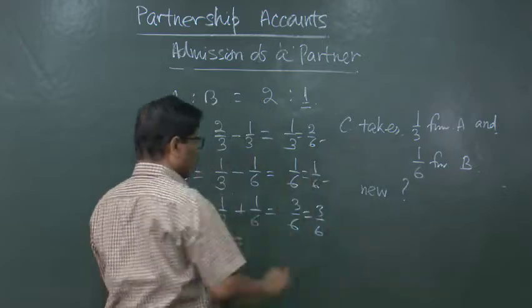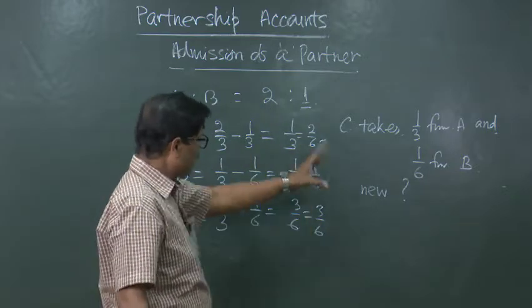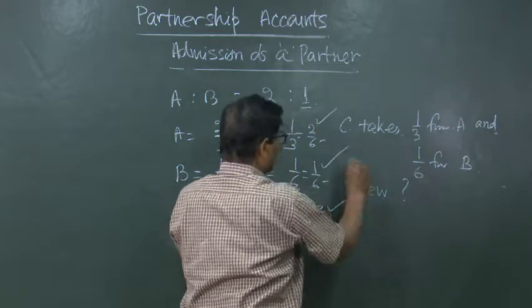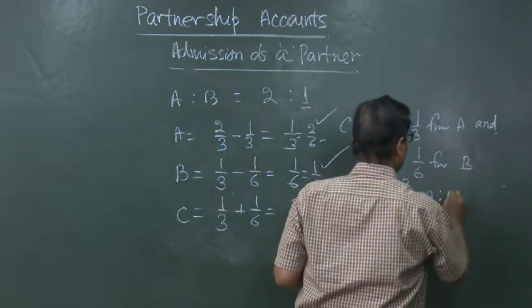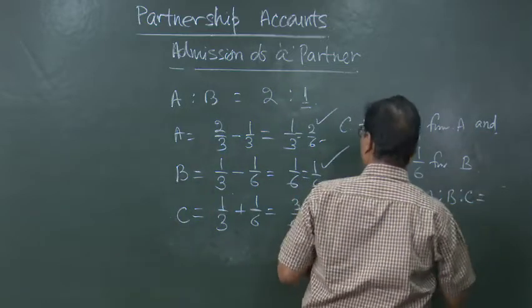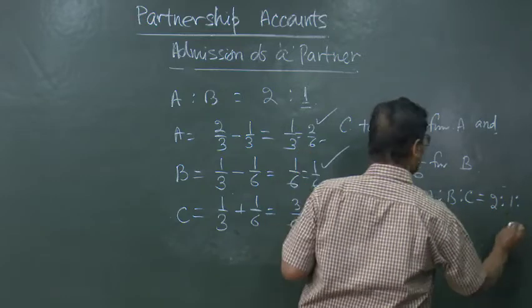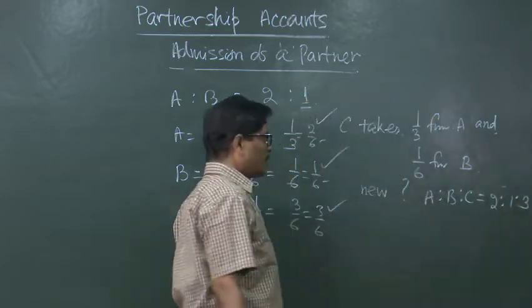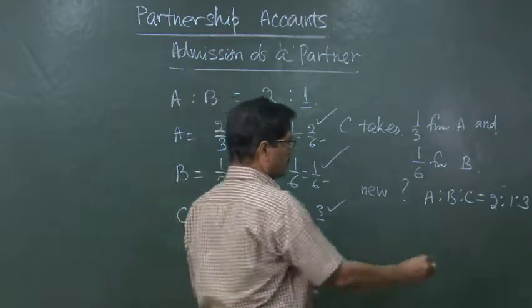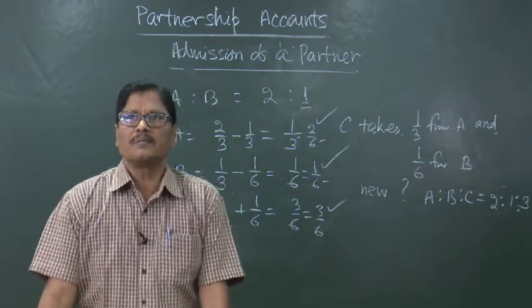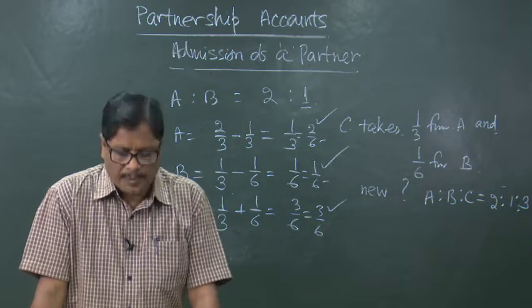When the denominators are the same, it is easy to find out the ratio. The new ratio will be 2:1:3. So, A:B:C is equal to 2:1:3. This is when the new partner is taking some shares from A and from B.